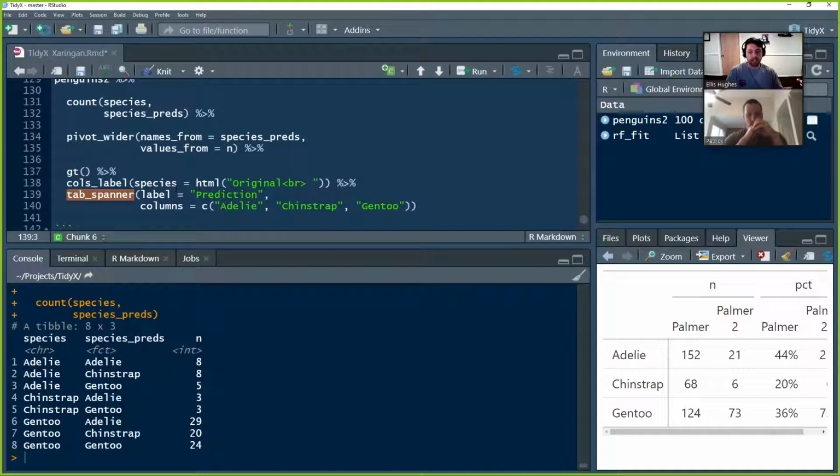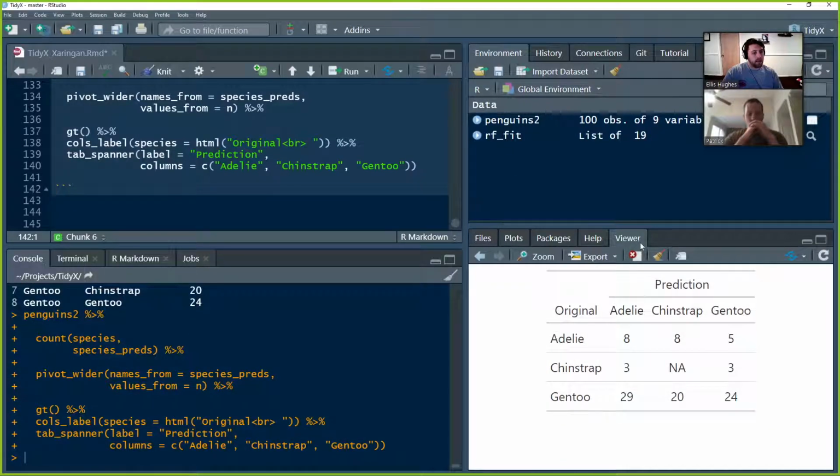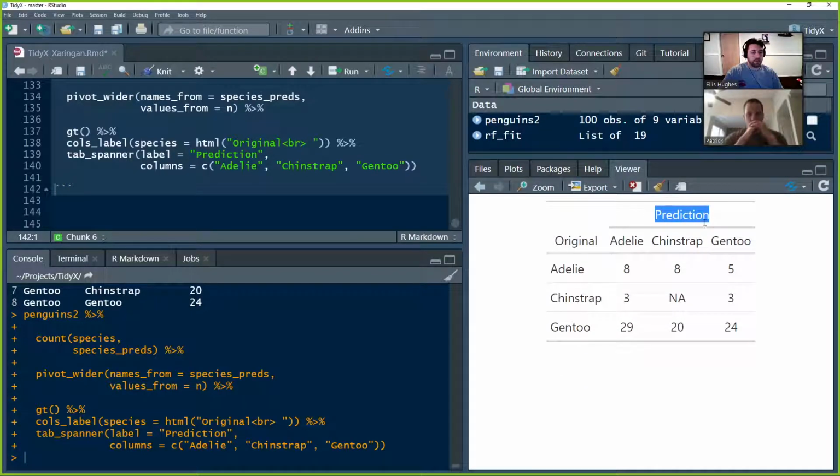I'm going to call that prediction, and it's going to be over the columns Adelie, Chinstrap, and Gentoo. And this is how we produced that confusion table in the presentation before. So we've got our prediction, original, Adelie, Chinstrap, Gentoo, predictions.